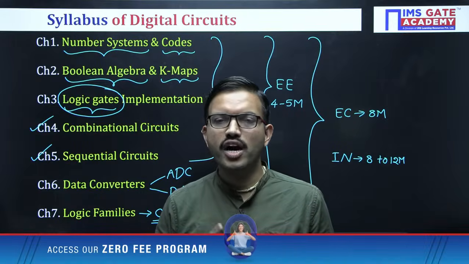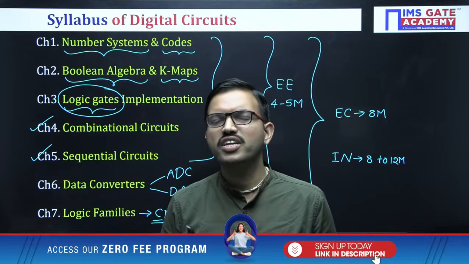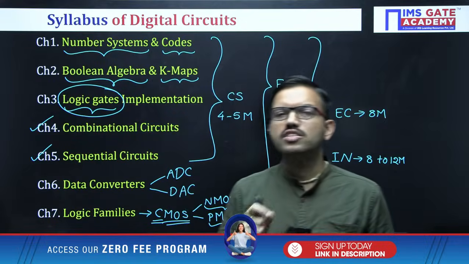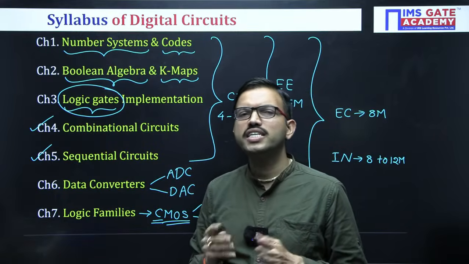Focus on that, and of course one more law, De Morgan's law, which is very simple. These three laws you have to focus on. And of course one more is the law of duality, or duality principle.